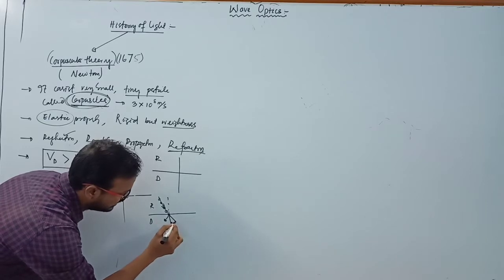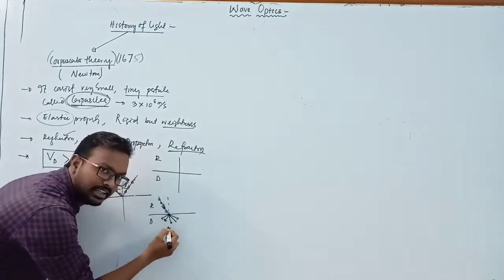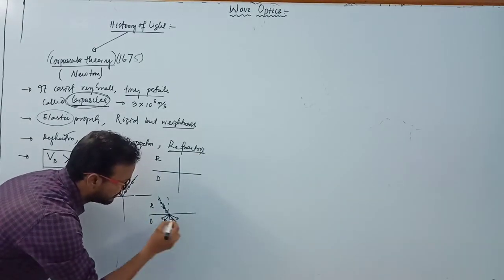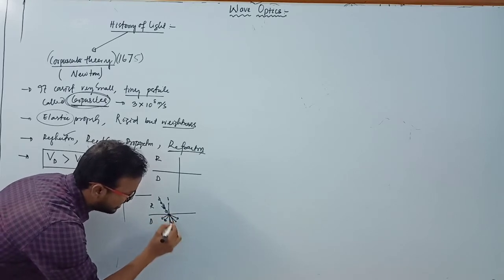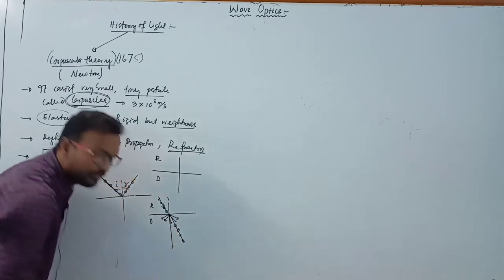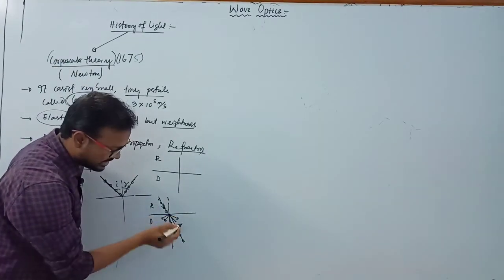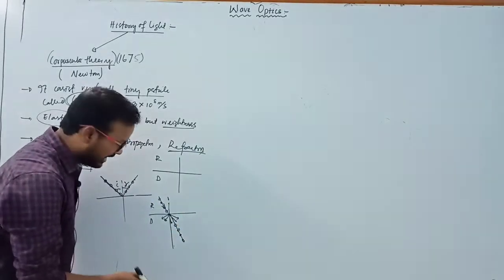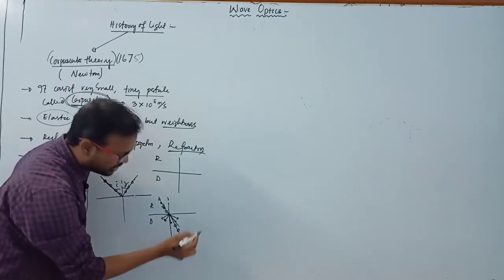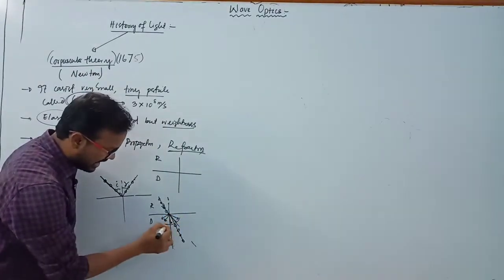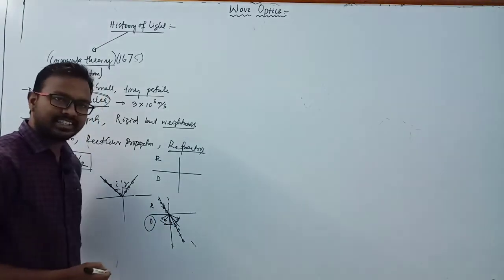Because the medium consists of a number of particles, this corpuscle changes its direction, if you draw a normal here, like this. So when light is incident on the interface separating two media, the light bends towards the normal, bending from its original path due to this large force of the denser medium.